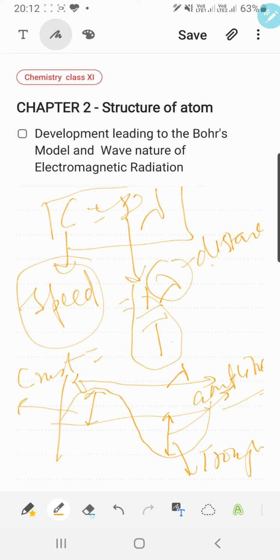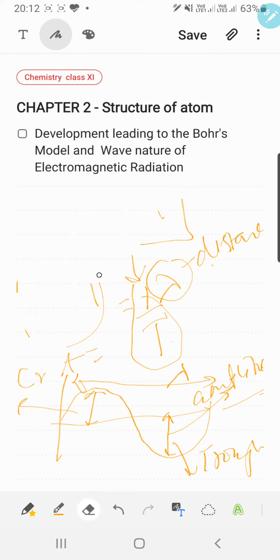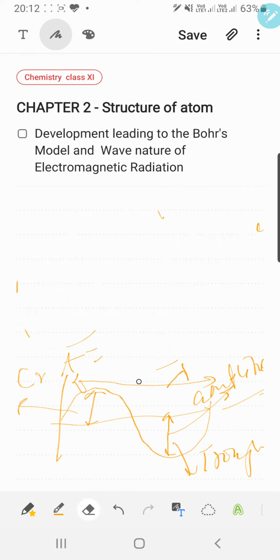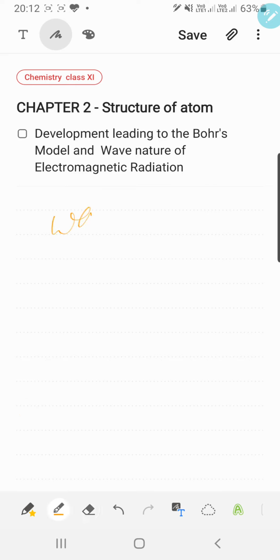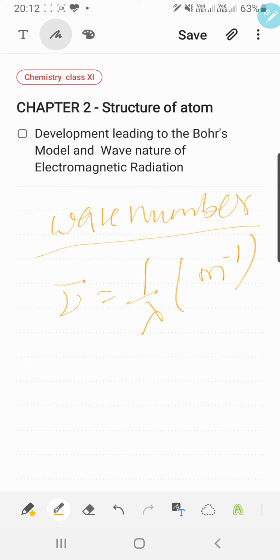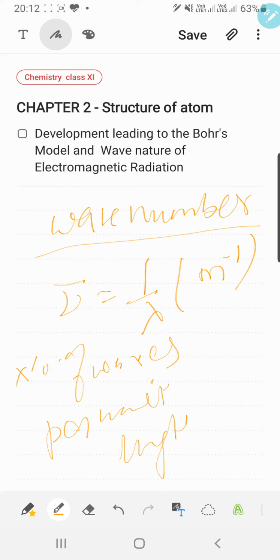And one more thing we will study here is the wave number, which is very important, because in spectroscopy, a process you will study in the higher classes, we use this. So there is one more unit, one more formula we use here, the wave number. Wave number is mu bar, the reciprocal of the lambda, which is meter inverse. It is defined as the number of waves per unit length. This is the wave number.